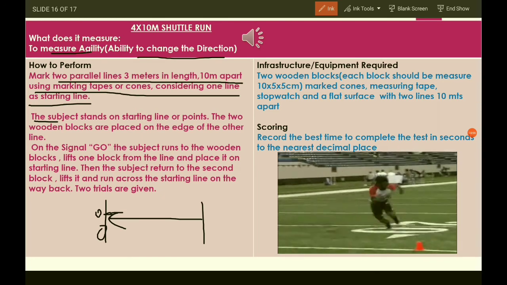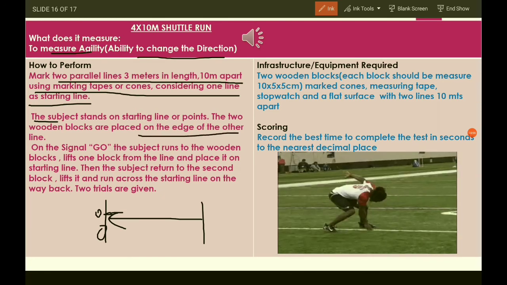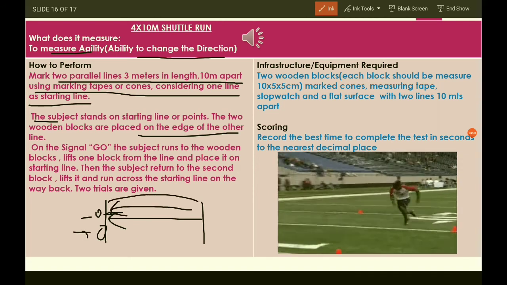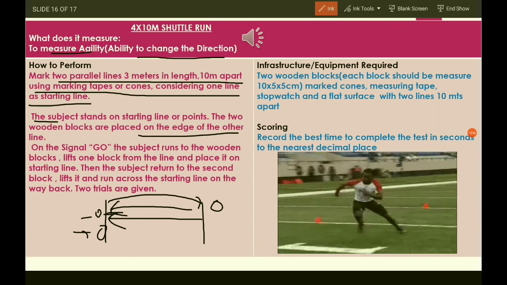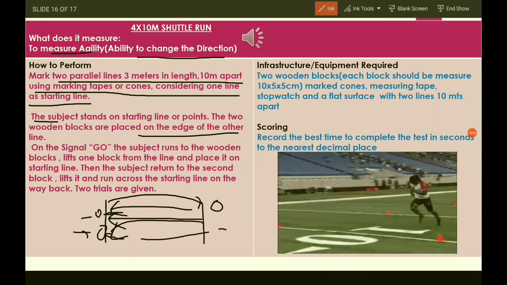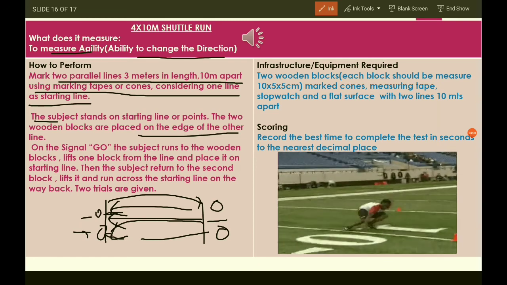The two wooden blocks are placed on the edge of the other line. On the signal go, the subject runs to the wooden blocks, lifts one block and comes back to the original place. Again he runs to the second line and comes back to the original starting line to finish off the race. Here two trials are given.